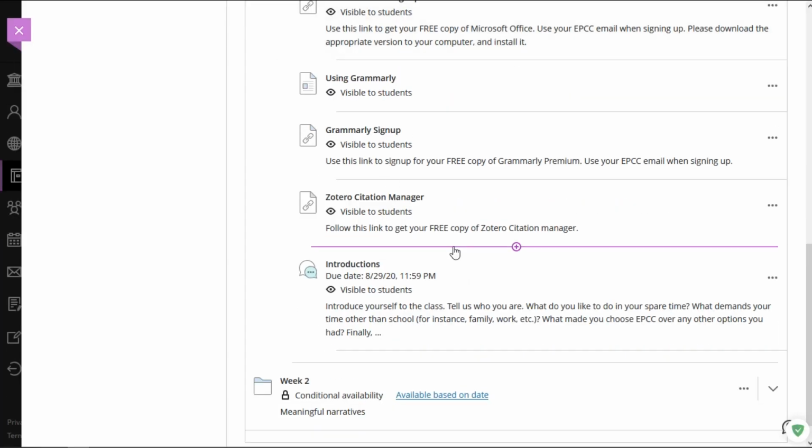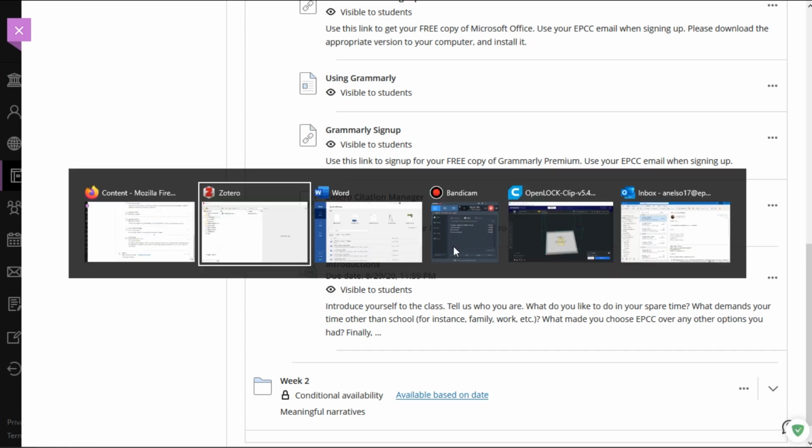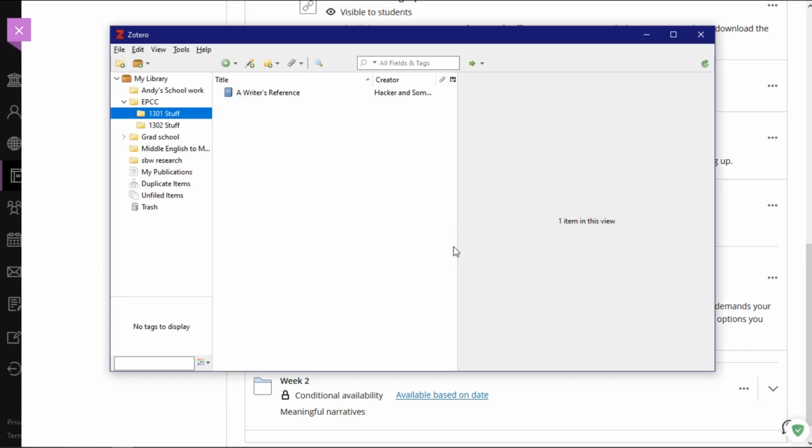Now, having done that, it'll set it up and ask if you want to install the connection to Microsoft Word. You do. So let it do all of its stuff. Once you have it, it'll be open something like this. Now, I'm going to walk you through adding your first citation.